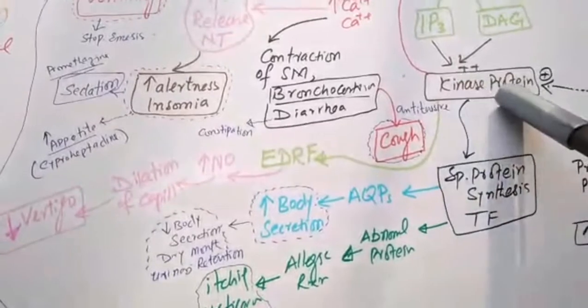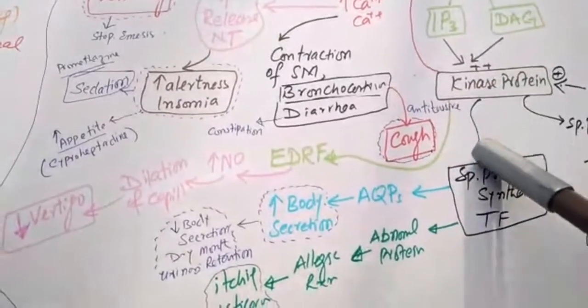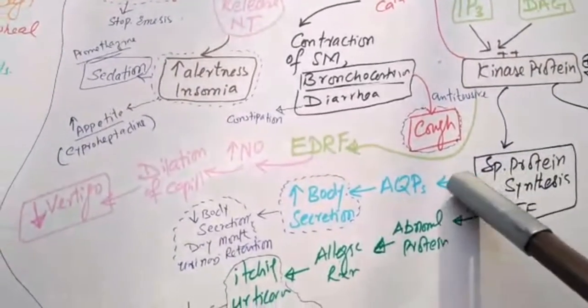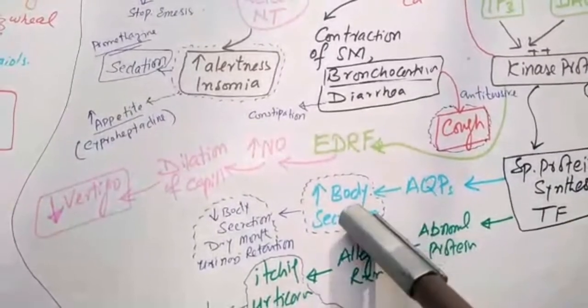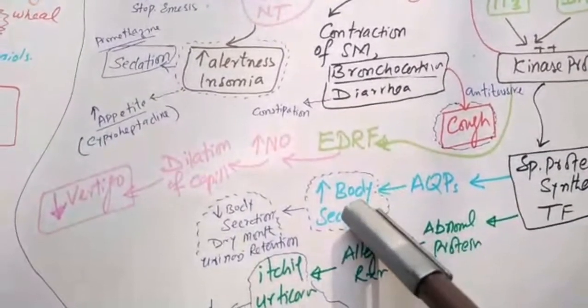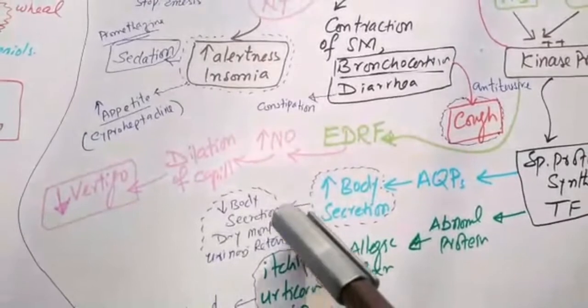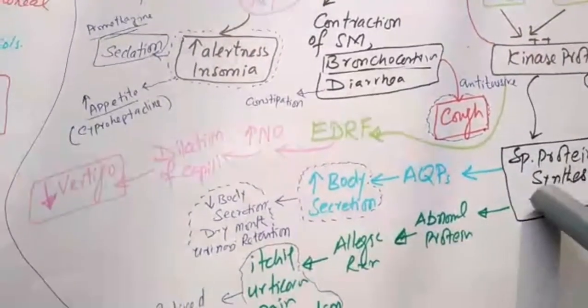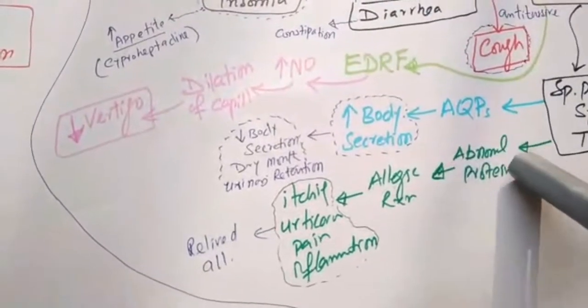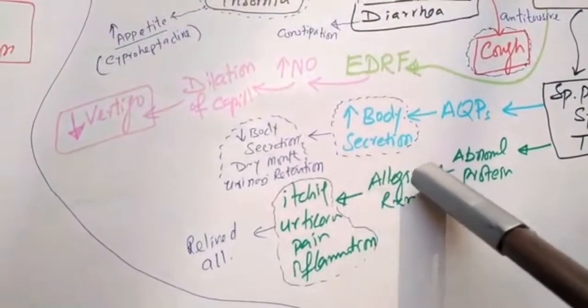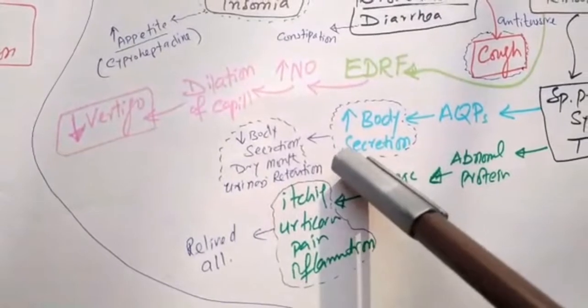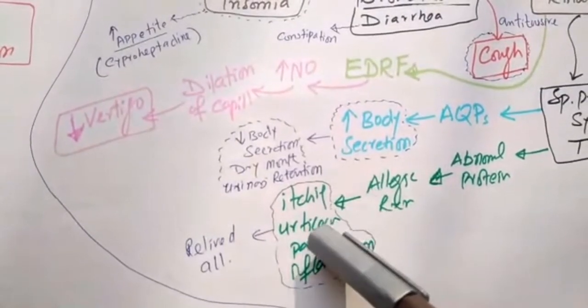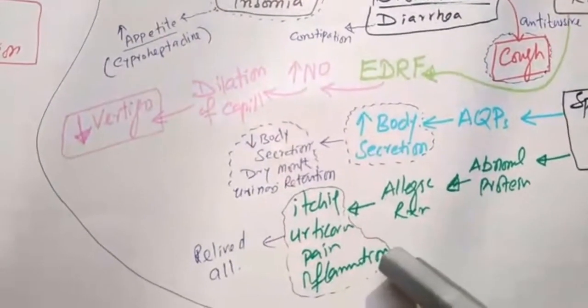Again, this protein kinase is not stimulated, so no special protein is formed. When no special protein formation occurs, the body secretions will decrease, especially causing dry mouth and urinary retention. When there is no abnormal protein synthesis, the allergic reaction is stopped, meaning there is no itching, no urticaria, pain will be relieved, and inflammation will be relieved.